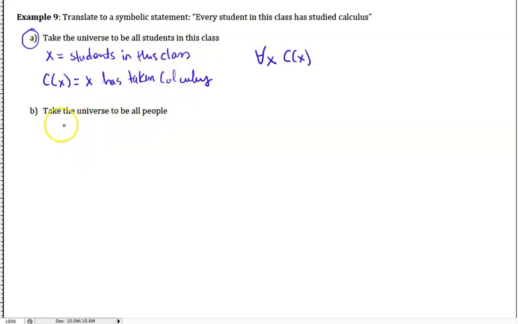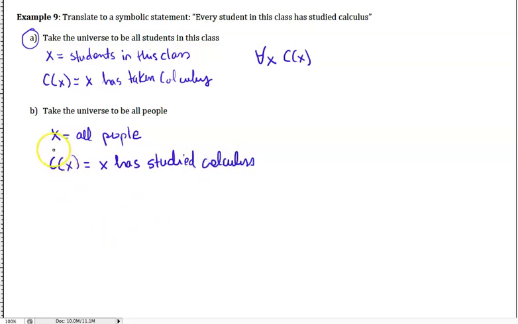But let's see how this changes if we take the universe to be all people in the world. So X is all people. Again, let C of X be "X has studied calculus."